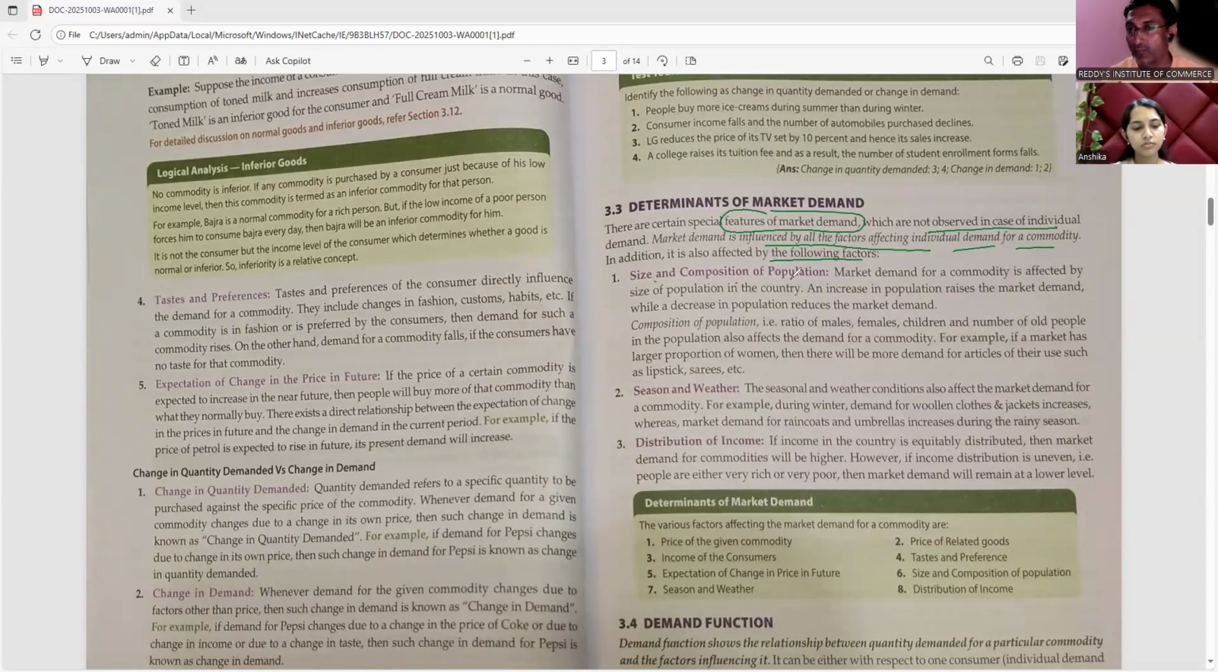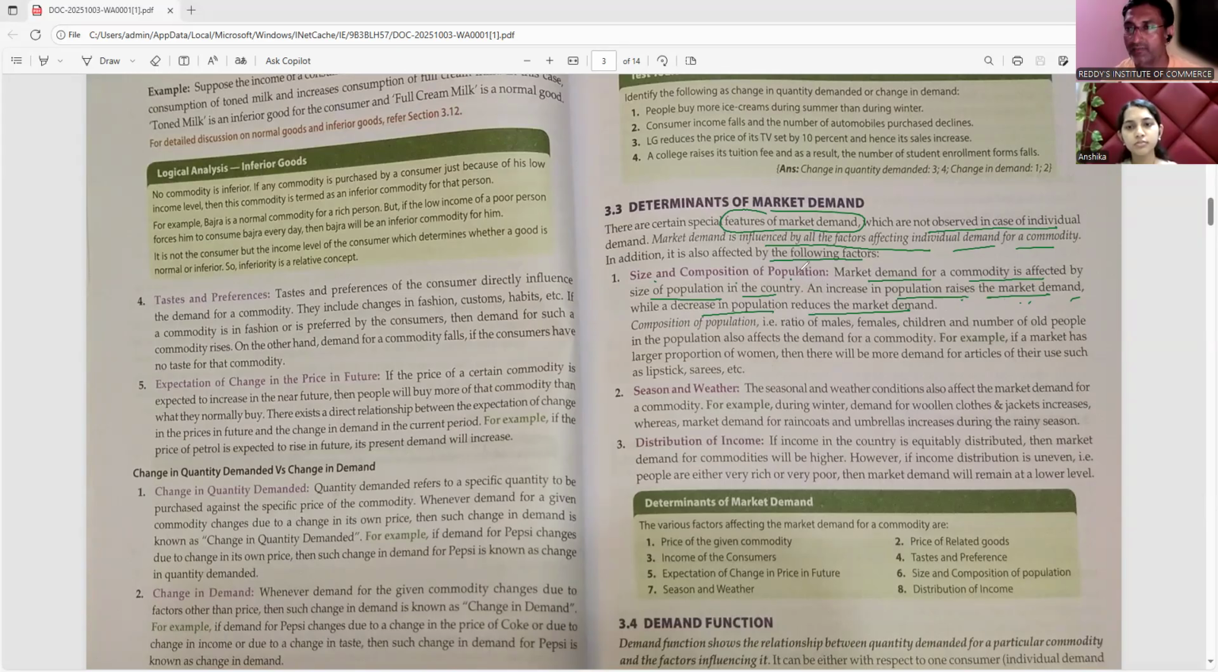Size and composition of population. Market demand for a commodity is affected by size of population in the country. How much size of your country is affecting your demand. An increase in population raises the market demand. Obviously, market demand means what? Total demand for the goods from all consumers, the whole community. And a decrease in population reduces the market demand. Maybe this type of question will be asked in the examination. And increase in population drives the dash demand, individual demand, market demand, general demand, whatever.